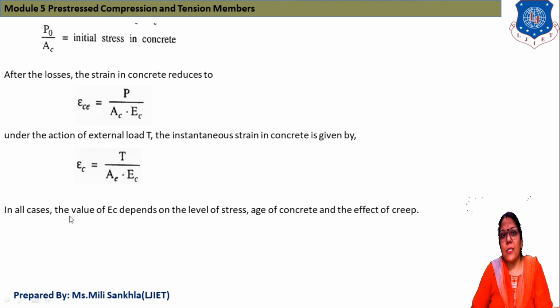In all the cases, the value of EC depends on the level of stress, age of concrete, and effect of creep. Here in the analysis portion, first we discussed the analysis for elastic design. In the next session we will discuss another point. Just now we stop here.